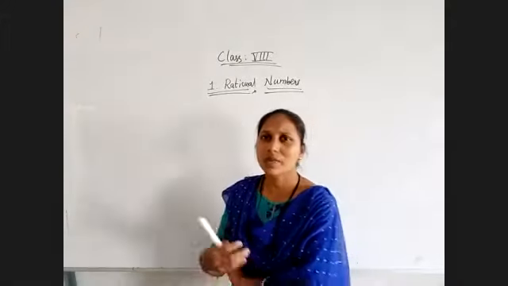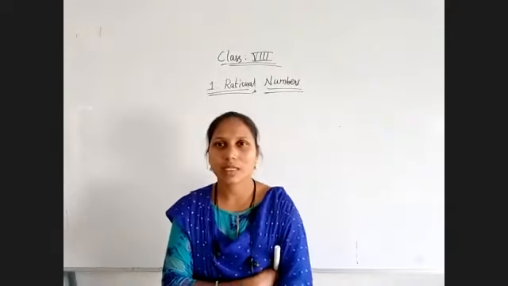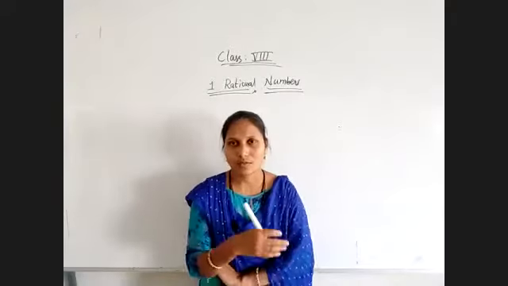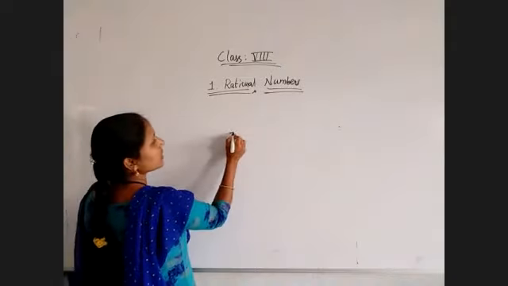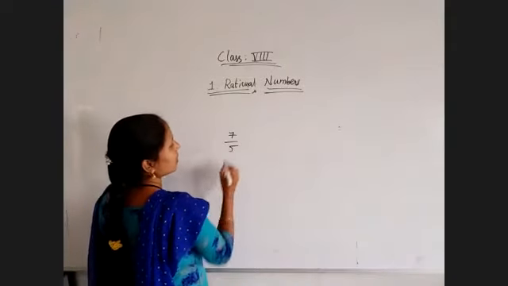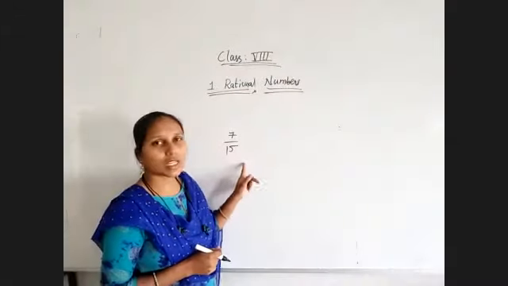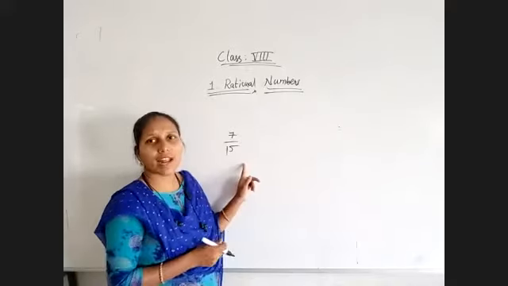Before that, what is meant by a rational number? A rational number is nothing but a number in the form of p by q. For suppose, 7 by 15, I have written. So 7 by 15 is in the form of p by q, that is nothing but fractional form.